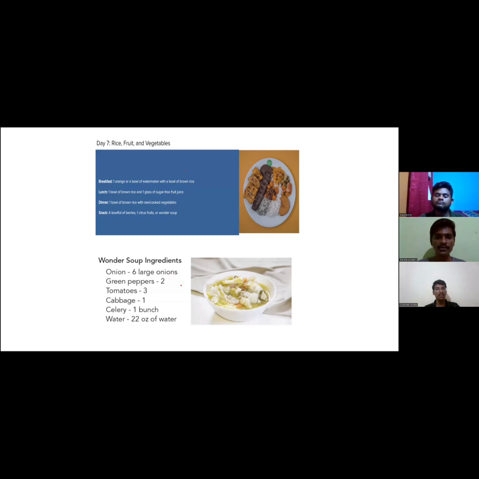Wonder soup. Here are the Wonder soup ingredients, and it is a low calorie soup, and it is a key component in your diet. It is a diet which is included in day 4, 5, 6, and 7. Typically, people tend to lose weight in their first 3 days as calorie intake is just 1000 to 2000 a day. It is a low carb diet plan, so yoga, workout, and other exercises are also recommended.